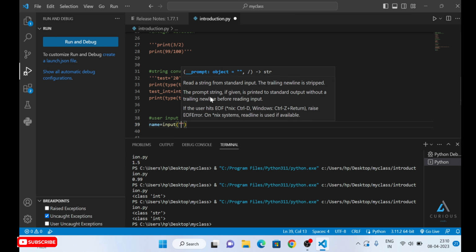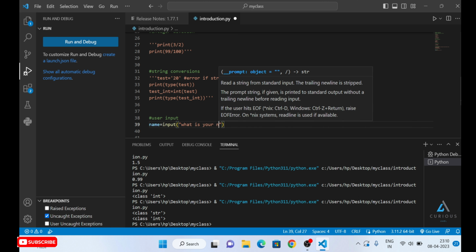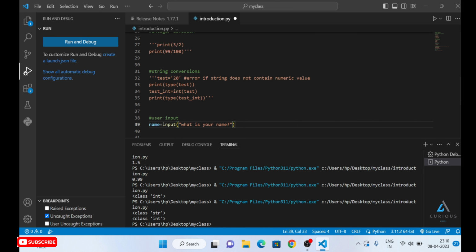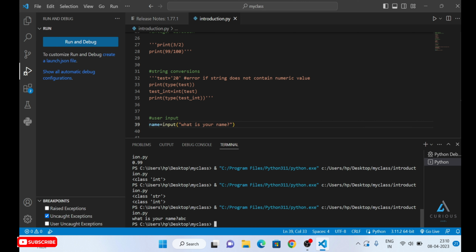You can use input to take input from the user, right? Input, "What is your name?" Simply adding a question mark. So it will ask me, what is my name? What is your name? It is asking. Let me give my name as the input. For example, I am writing my name is ABC. Right? It has taken the input from me.